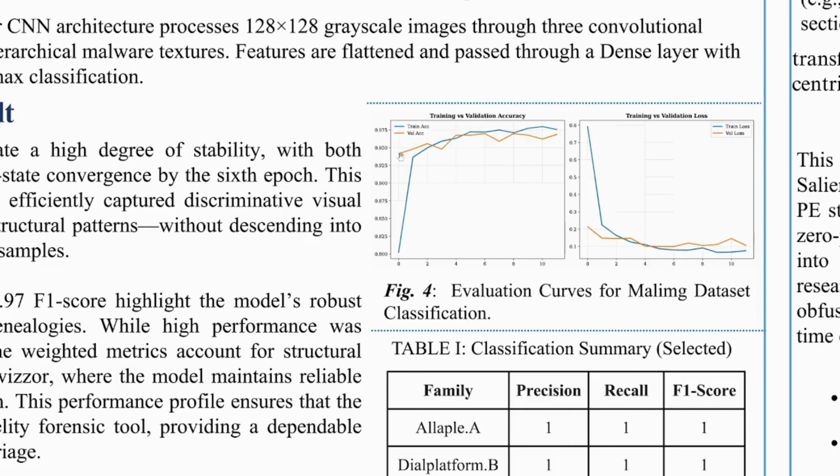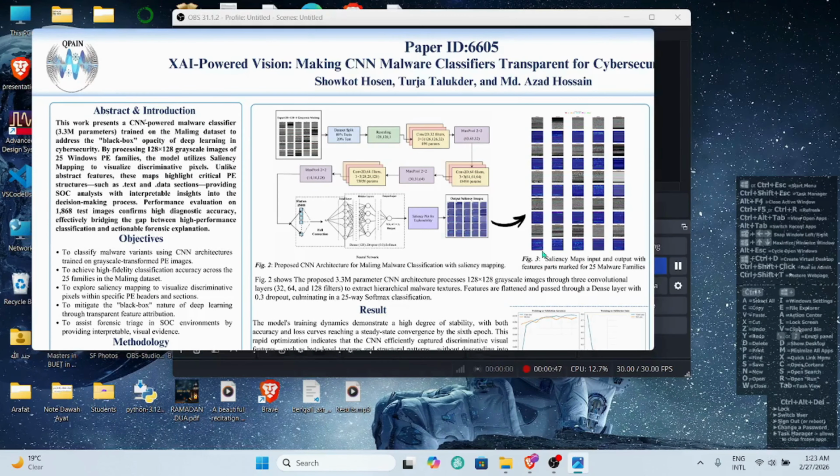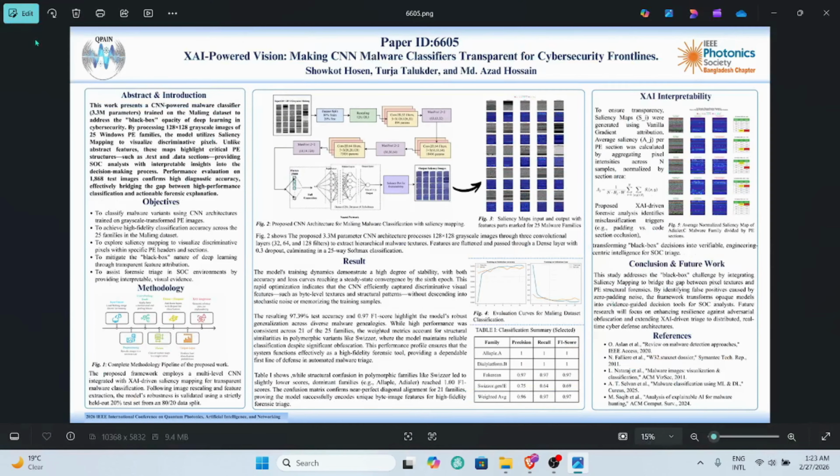The training curve shows convergence by the 6th epoch. There is no divergence between training and validation accuracy, indicating minimal overfitting. This confirms the model learned generalized byte image representations rather than memorizing samples.